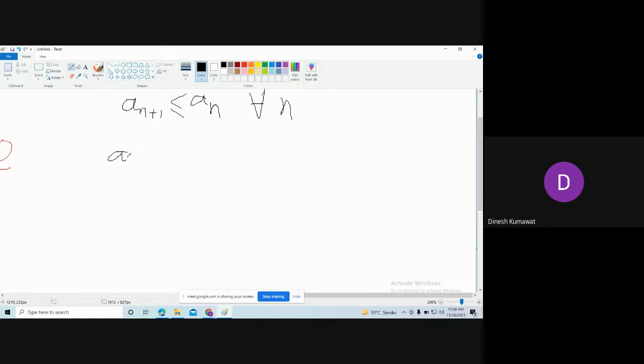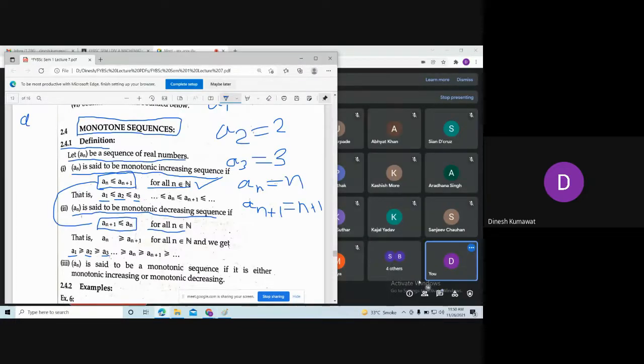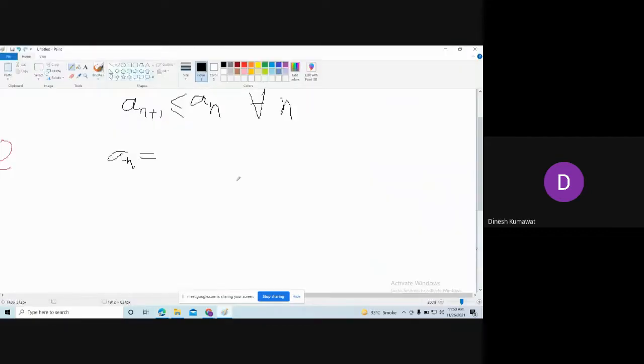Which sequence do we need to consider such that the above condition holds? Any guesses? Sir, set of negative real numbers. Means you want to say minus n, right? Yes, sir. Negative natural numbers.